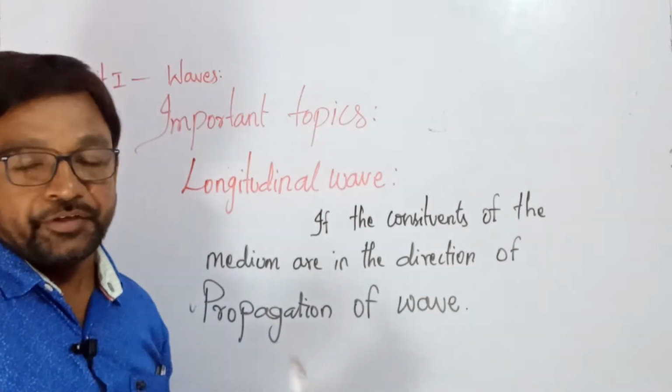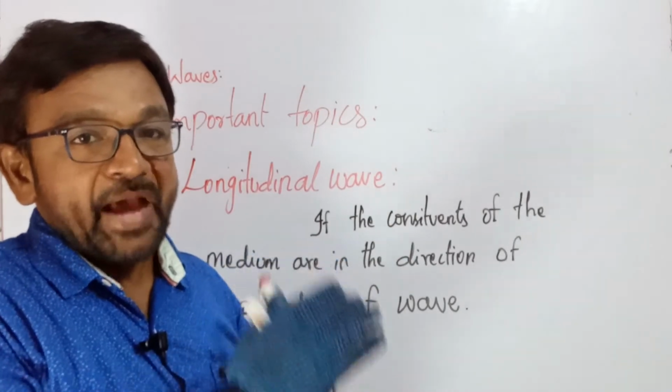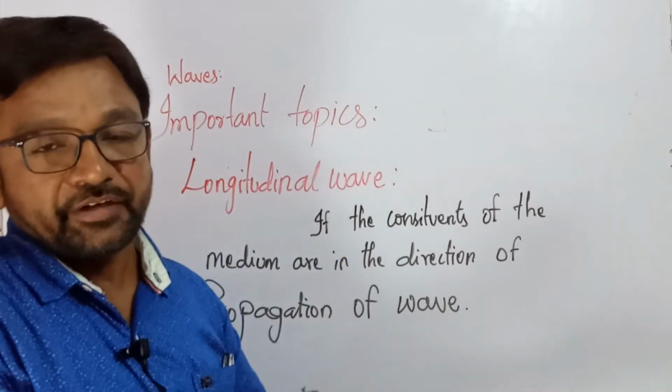Did you understand? If particles are there in matter, then these waves are created only in matter.